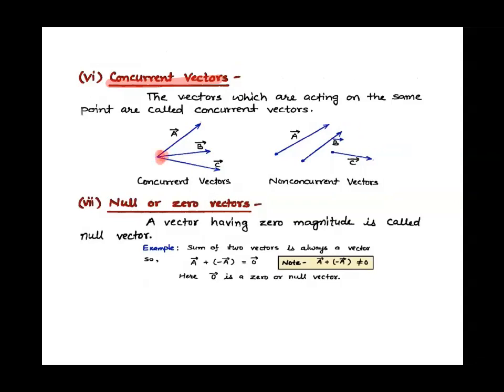इस point पे ये तीनों vectors act कर रहे हैं. Vector A, B and C. So the vectors which are acting on the same point are called your concurrent vectors. Right children? So this and over here, they are not concurrent vectors. They are not intersecting at a point. They are not acting at a point. So they are non-concurrent vectors.